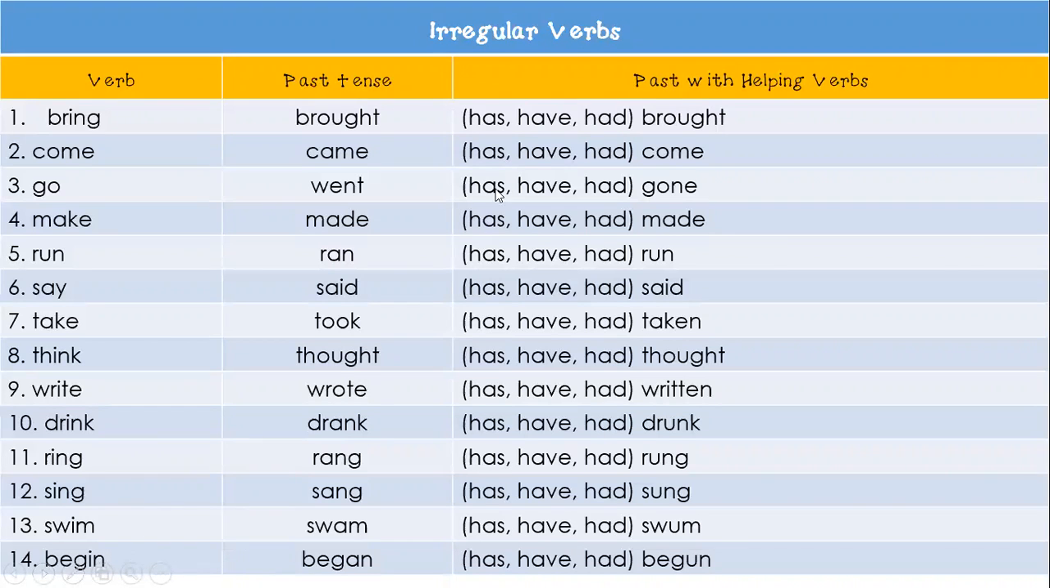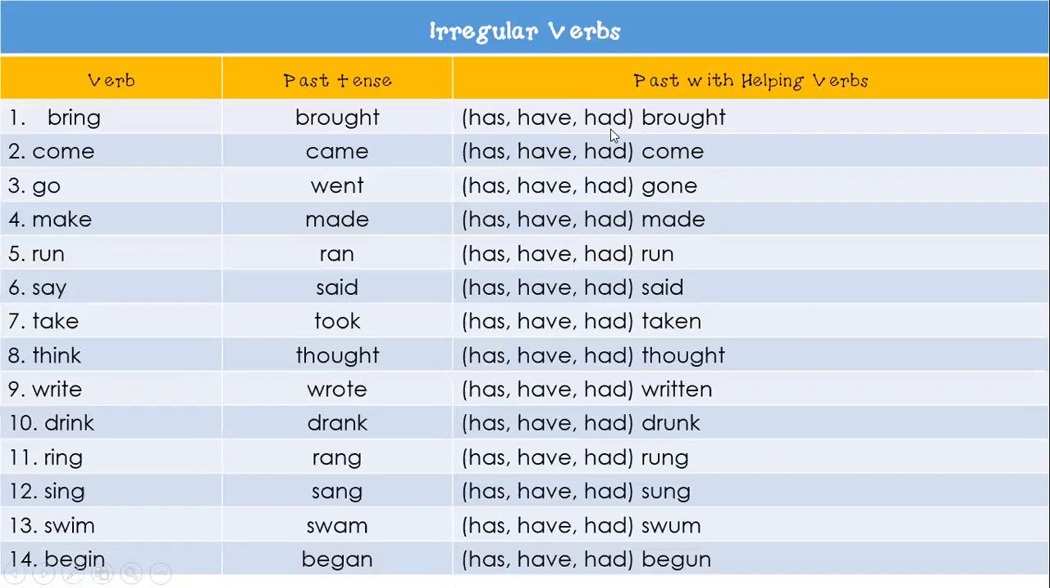Remember, once again, that the verbs has, have, and had depend on the subject, okay? The subject has to agree with the helping verb. So if we're talking about a singular subject, we would say she has brought, she has come, she has gone. But if we're talking about a plural subject, and we want to talk about the present, then we would say they have brought, they have come, they have gone, they have made, they have run, etc., etc.